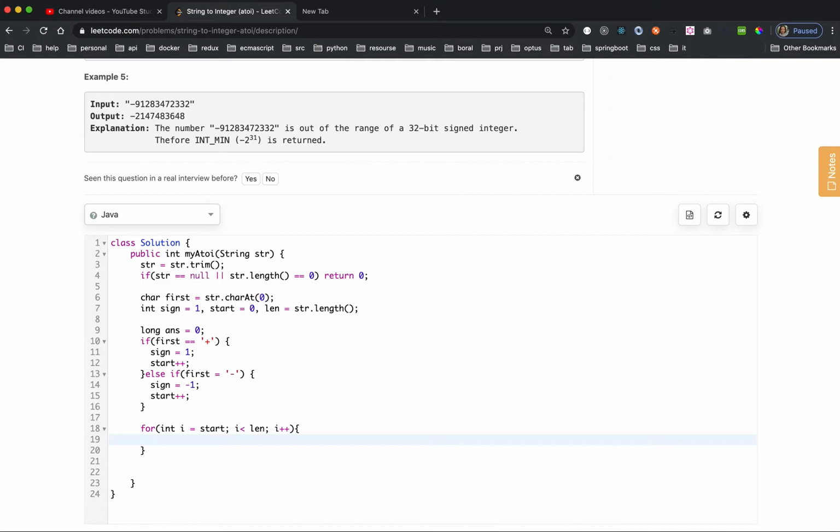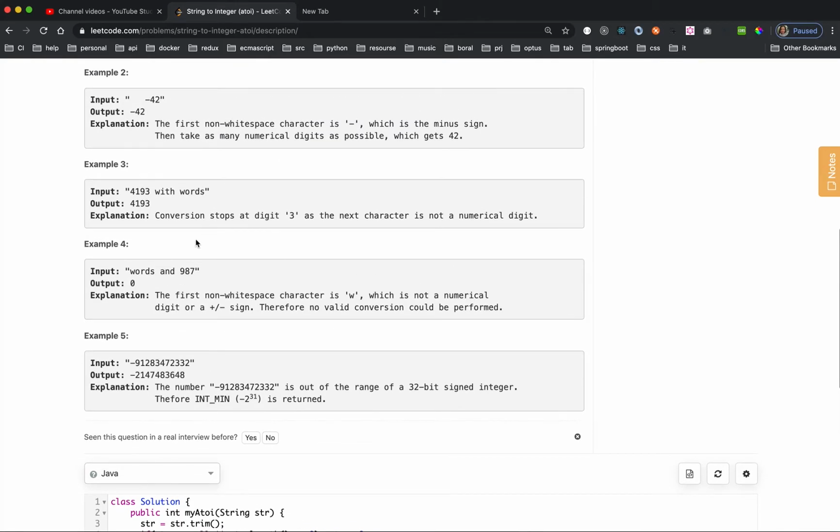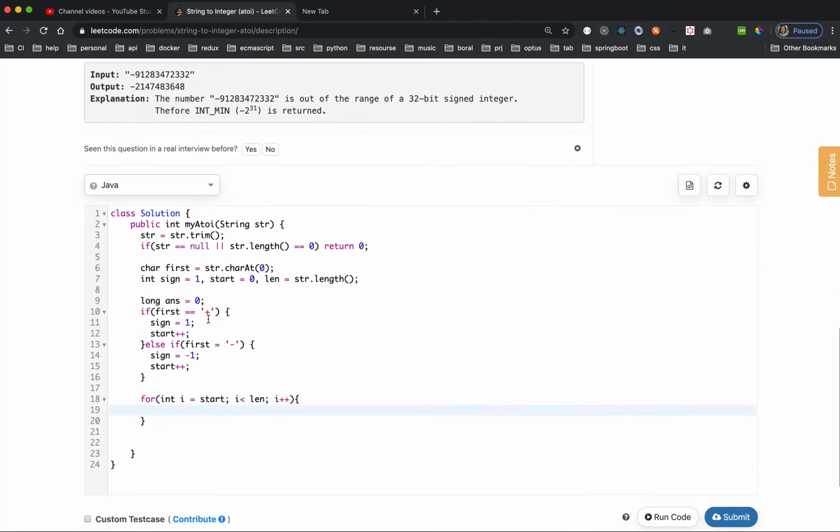Once we start, we also need to check. Even if we found that the first sign is plus or negative, what happens if after the plus they start a word? So we always need to check if it is a valid digit. So check valid digit first. Character is digit.